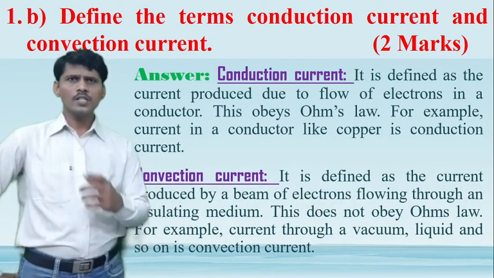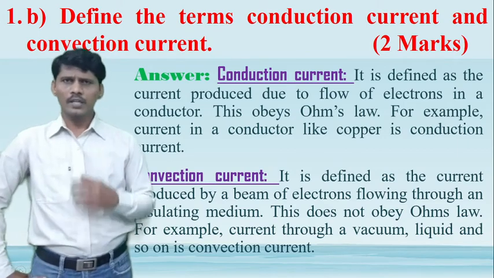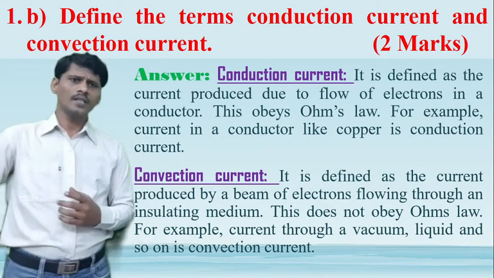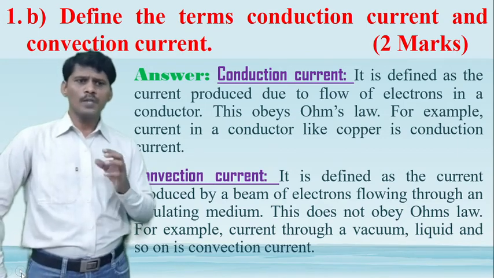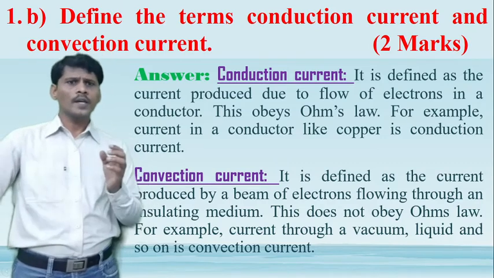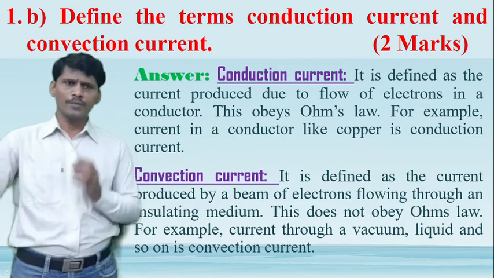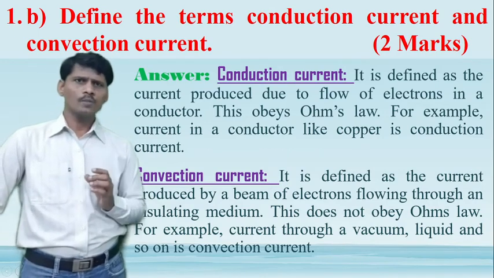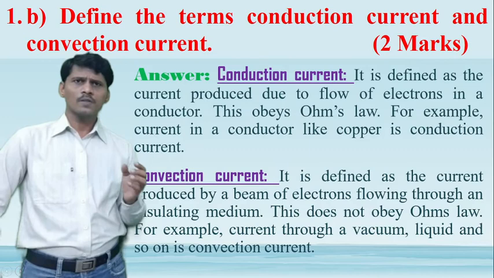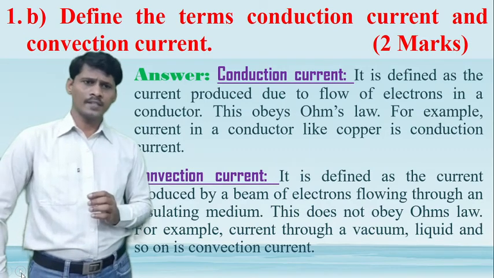convection current. So what is the definition of the convection current? The convection current is defined as the current produced by a beam of electrons flowing through an insulating medium. The convection current is defined as the current produced by a beam of electrons flowing through an insulator.